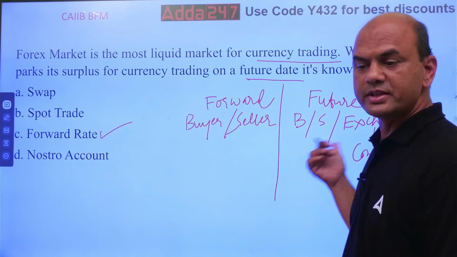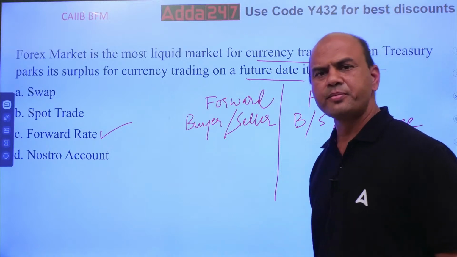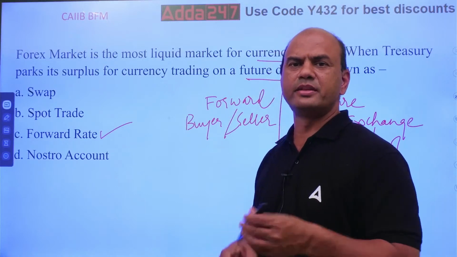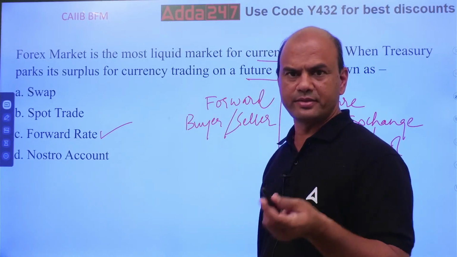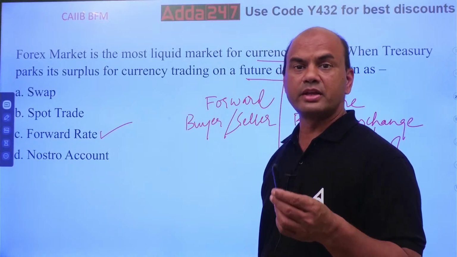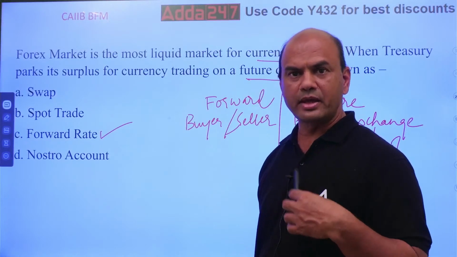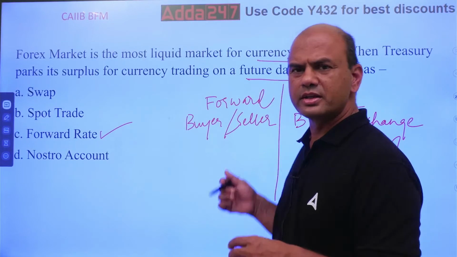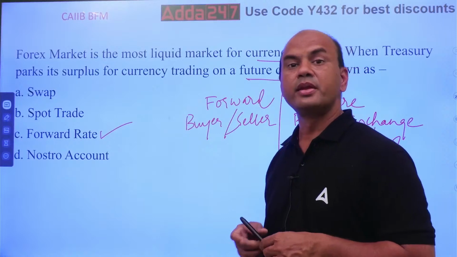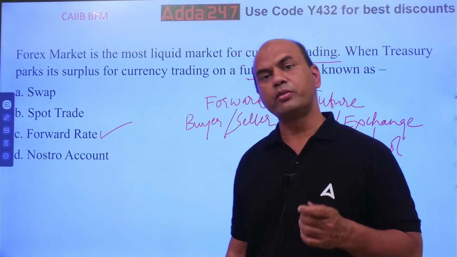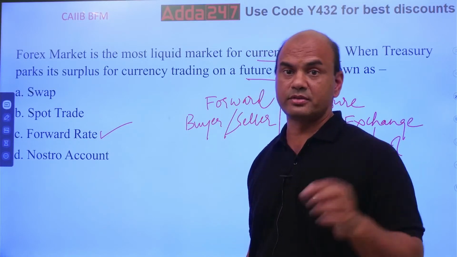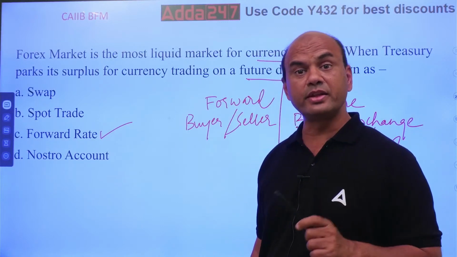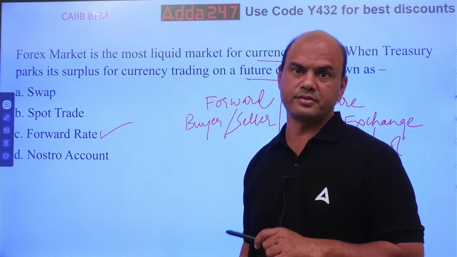What is the difference between these two? I'll give you a simple example. Suppose if I sell you, let's say, this pen. Okay, I sell you this pen. So there what is it? I am the buyer, you are the seller. Okay? So simple, forward transaction. Two parties. Now, if you buy the same pen through Amazon, now there is a third party over here. Amazon is in between. Exchange, who controls the rules.